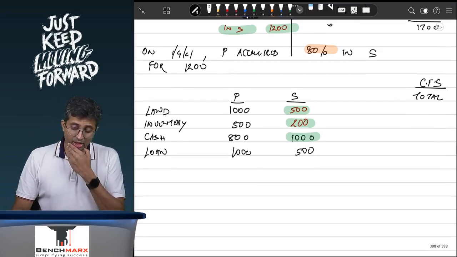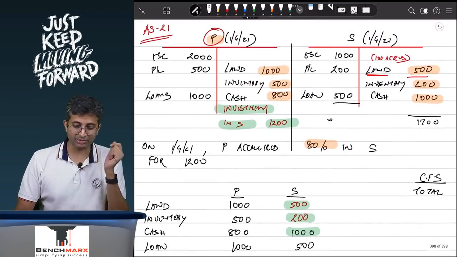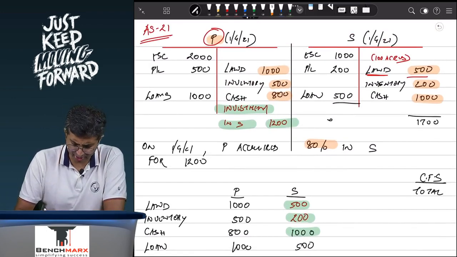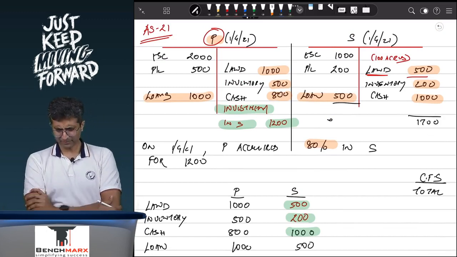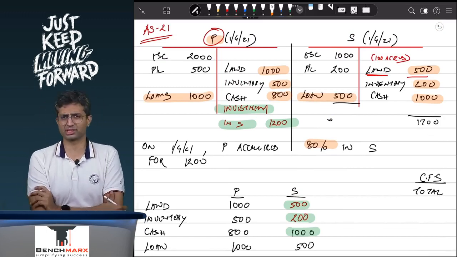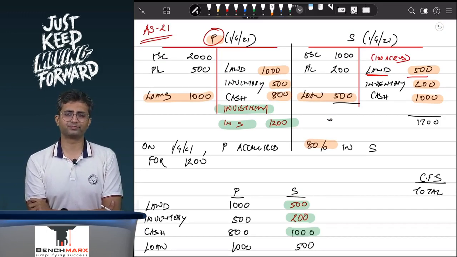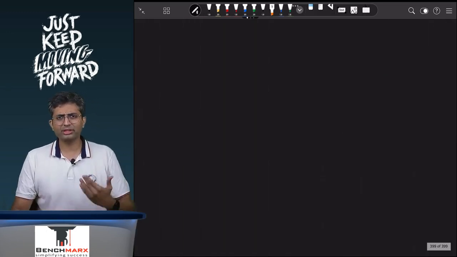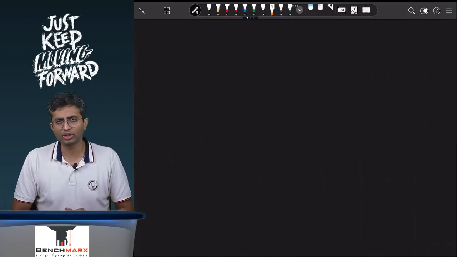Okay, fair. So we will probably keep that in mind. So what we have done over here is we have consolidated all assets and all liabilities. Now investment should not be consolidated because investment is represented by the assets and liabilities of S, which you are already taking over.